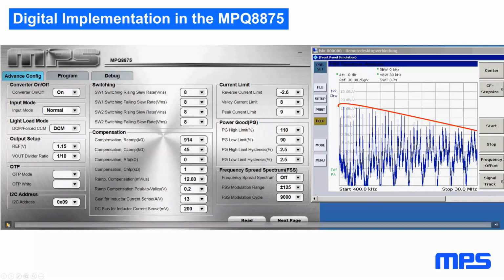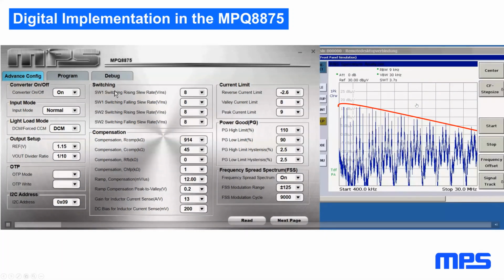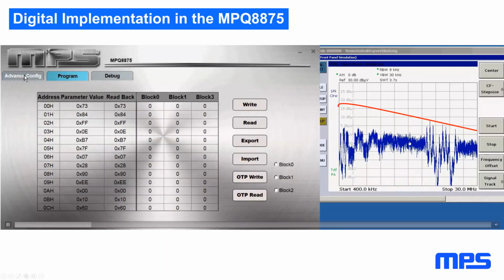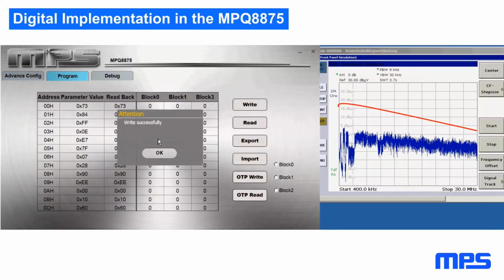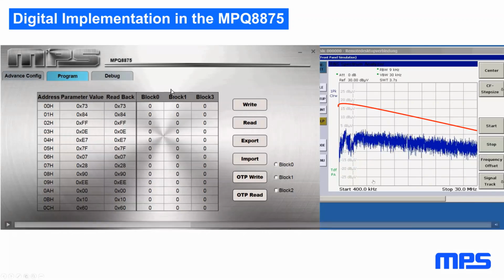which has an I2C interface, and you can run its spread spectrum. Now here it's fixed frequency. So if you change the modulation frequency and reprogram it, you can easily set it into spread spectrum, and you can play around with modulation frequency and the modulation span, for example, and you get different results. Okay, so we have lots of parts which have a digital oscillator and an I2C interface, so you can program these things.